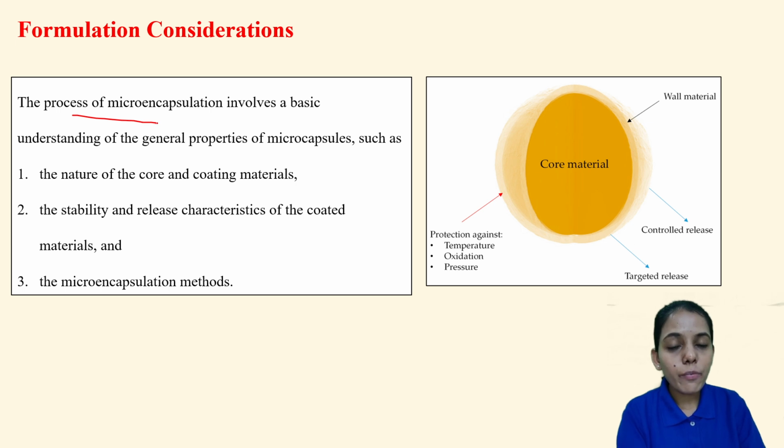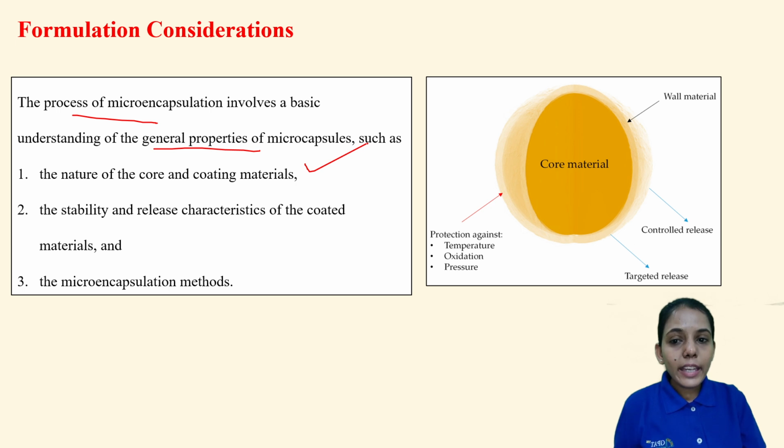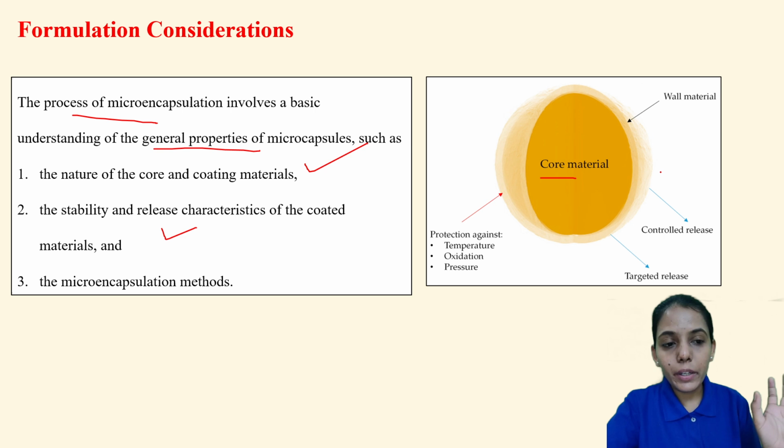The process of microencapsulation basically involves understanding the general properties of microcapsules, like the nature of the core and the coating material, that we have to understand. The stability and release characteristics of the coated material, whether we want sustained release, controlled release or immediate release, and the microencapsulation method. So this is a core material, the wall material, controlled release. Generally polymers are added for this coating material. It will release slowly over an extended period of time, or we can get some targeted release, or protection against temperature and oxidation.